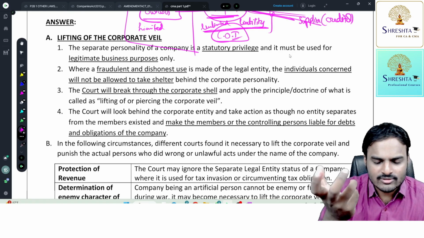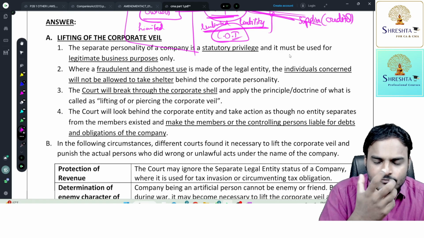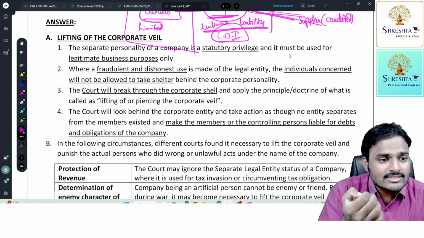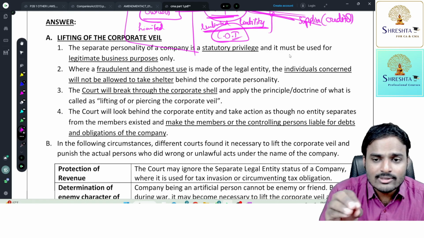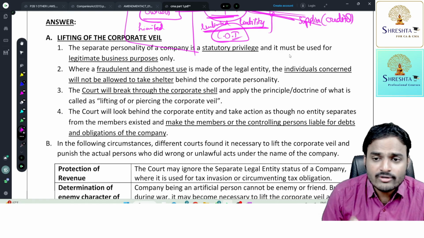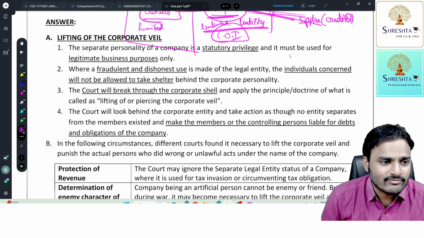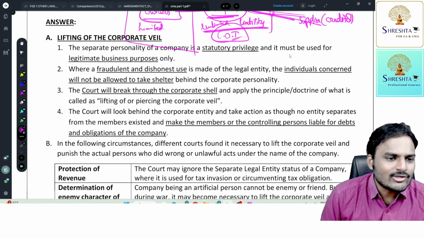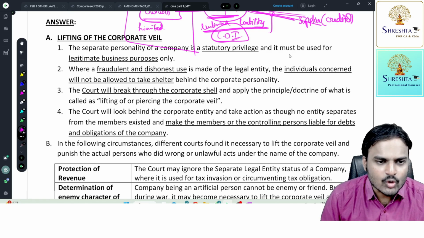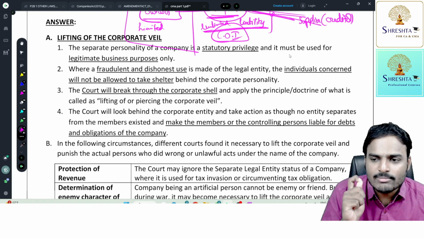In the COVID pandemic situation, you wear a mask, yes or no? So if you wear a mask, can you be traced? Can anyone trace you, that you are so and so person? Is it possible? Until you remove the mask, you will not be traced. You're not traceable. So here also we are going to lift the veil, piercing the corporate veil. That means making that veil void. The court will look behind the corporate entity and take action as though no entity separate from the members existed, and make the members or the controlling persons liable for the debts and obligations of the company.